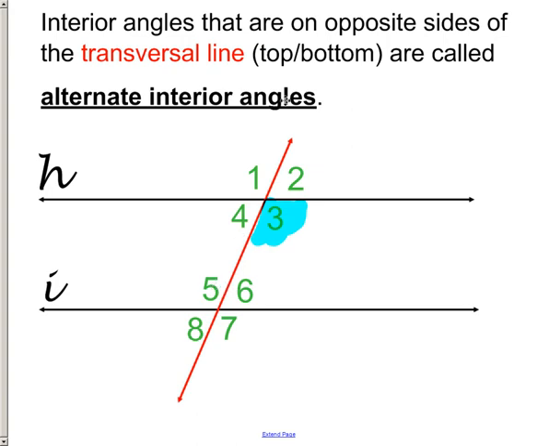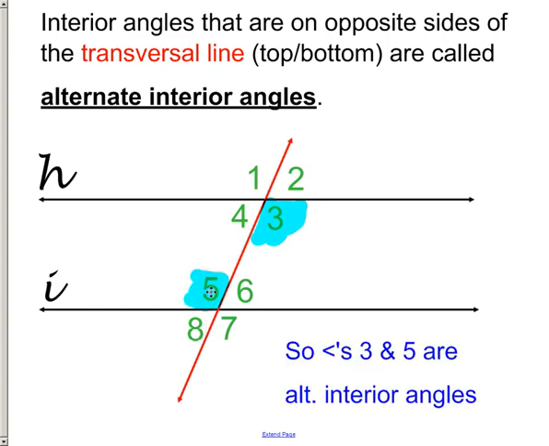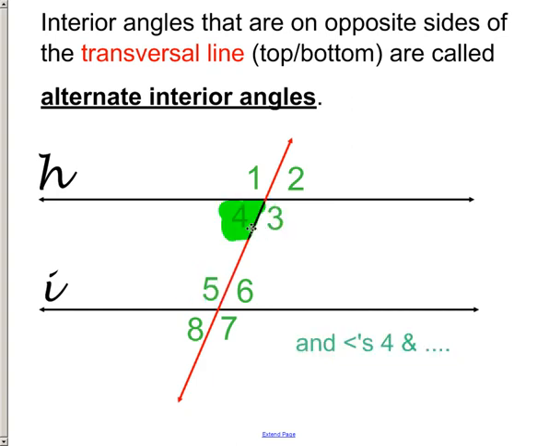But then it's got to be on opposite sides of the transversal line. So since 6 is on the same side as 3 of this transversal line, we have to say, hey, 5 is an alternate interior angle to 3. Moving on, 4 would have an alternate interior angle with angle 6.